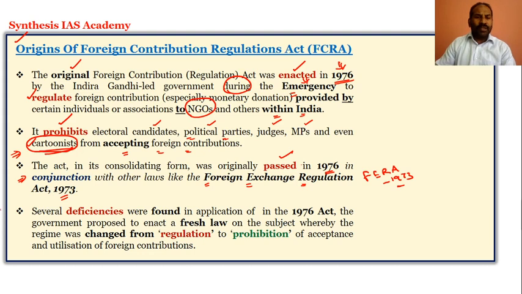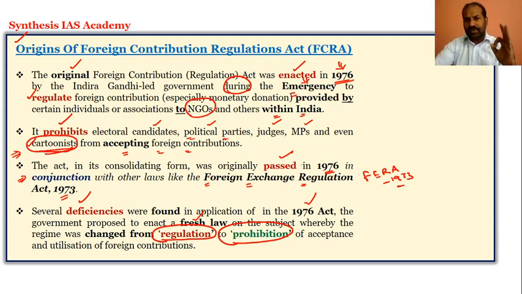In fact, there were few deficiencies in the 1976 FCRA Act, and thereby they proposed a fresh law, changing the word from regulation to prohibition, in regards to the acceptance and utilization of foreign contributions. The origin started in 1976, during the Emergency period, in conjunction with FERA, that is the Foreign Exchange Regulation Act 1973.